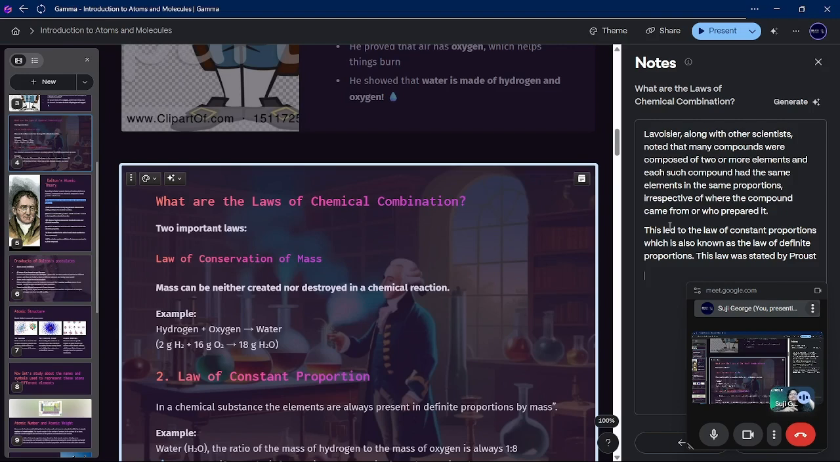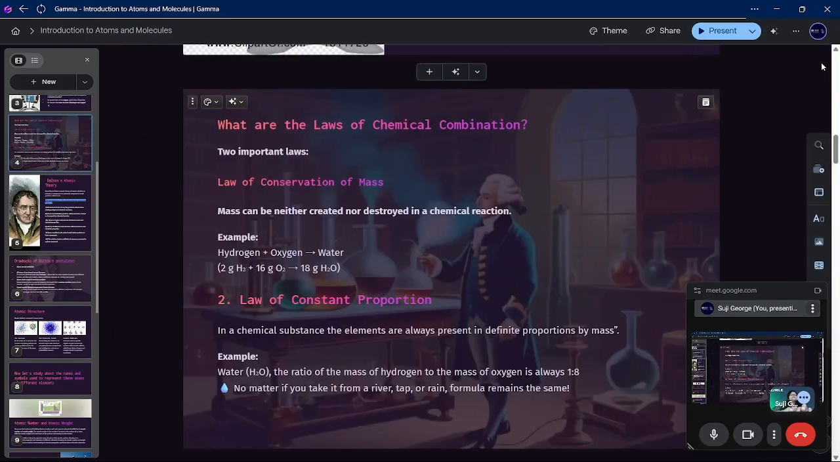This law was stated by Proust, another scientist, who was also a part of Lavoisier's team. Now, what does the law of constant proportion say? In a chemical substance, the elements are always present in definite proportion by mass. For example, water is H2O, right? The ratio of mass of hydrogen: what is the mass of a hydrogen atom? It is 1. And an oxygen atom is 16.